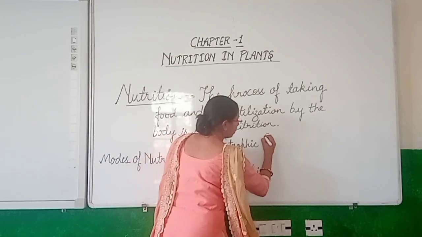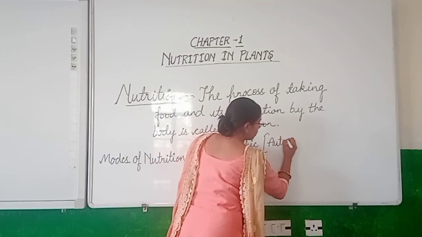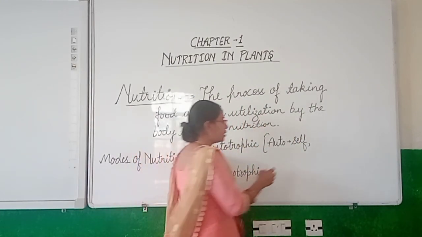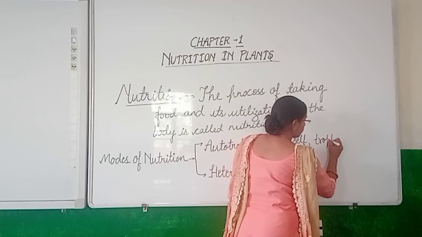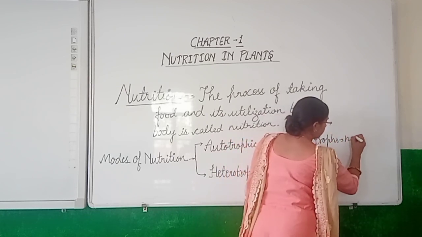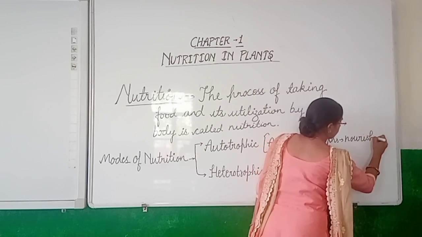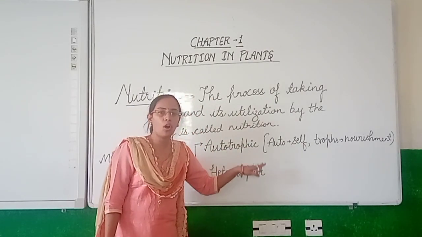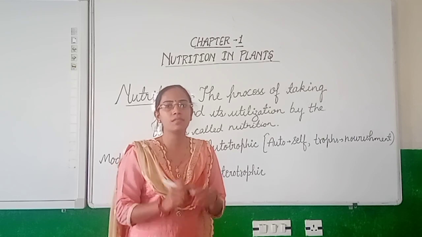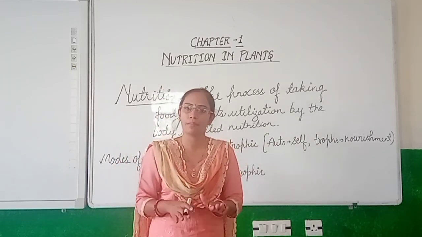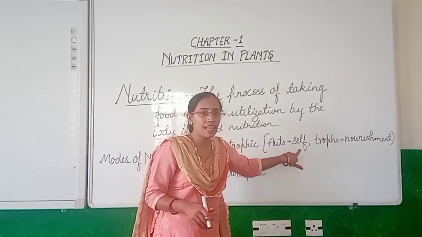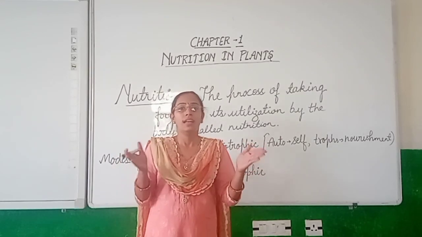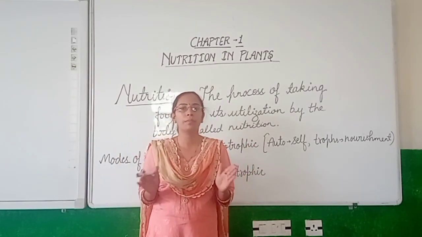Auto means self, खुद से, and the other word is troph. It means nourishment. So, in the autotrophic mode of nutrition, the organisms make their food by themselves. Auto means self, मतलब खुद से. Autotrophic mode of nutrition वो होता है जिसमें organisms अपना food खुद prepare करते हैं.